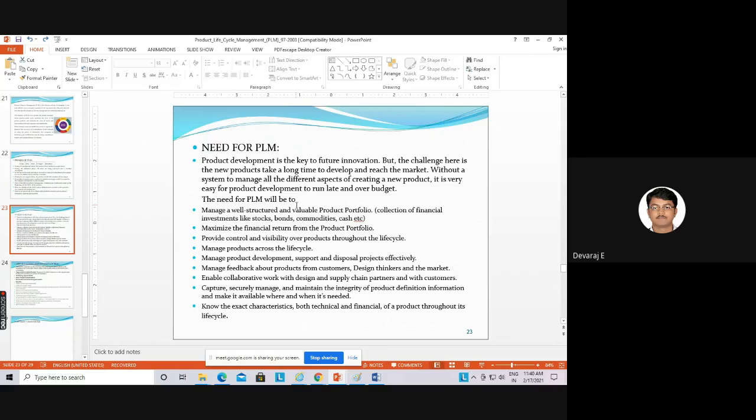So to minimize the time to develop a new product, you want software, that is PLM software. If you have PLM software with you, you can develop a new product in less time, like 1.5 years. The minimum time required to manufacture any product is 1.5 years, and the maximum may go to 3 or 4 years. But a lot of companies take a lot of time to manufacture a new design car, a new design vehicle.